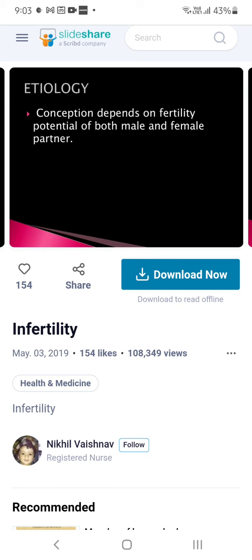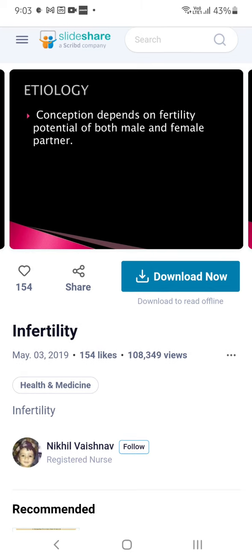So what is the etiology? Conception depends upon the fertility potential of both male and female, that is, their potential capacity. The male should have all hormones properly, the sperm count should be normal, and the motility should be normal. And in females, the regular period cycle should be there, how many eggs are released and how healthy those eggs are. So all of these depend upon these causes.